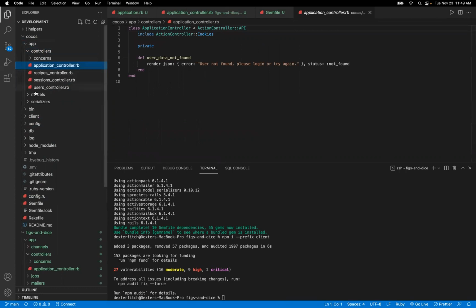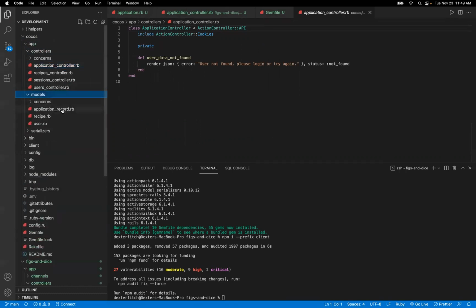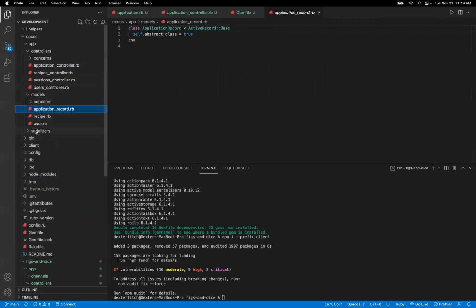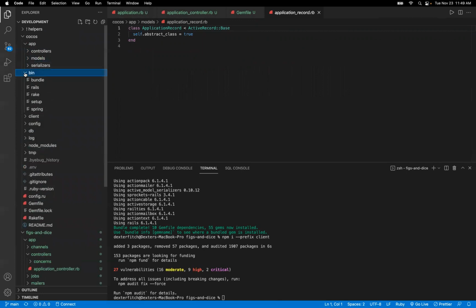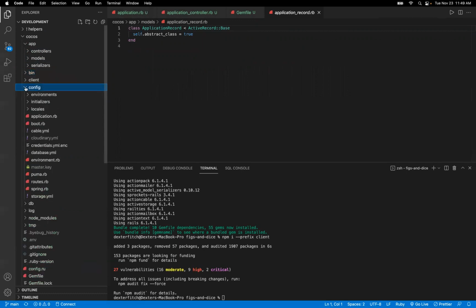No. My memory's slipping. Is it in our record model? No. It's not in controllers. It's not in our model. It's not in our client. It's not in DB. It must be config. Where is it?